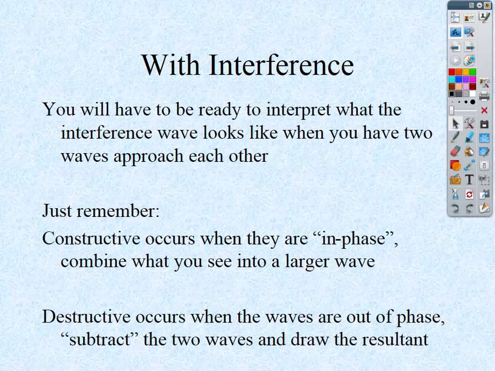All right. So what you're going to have to be prepared for, and you're going to get plenty of practice, is to think about what the interference wave will look like when the two waves approach, when they combine, and when they leave. All right. The biggest thing is constructive occurs when the waves are in phase. What we mean by that, I didn't say that the first time, is that they are both in the same direction with each other. Okay. You can tell they will combine and become larger. That's the whole idea of in phase. They will be destructive when they're out of phase. That will subtract the two and we'll draw the resultant of it for both of them. And that is pretty much it. All right, thanks.